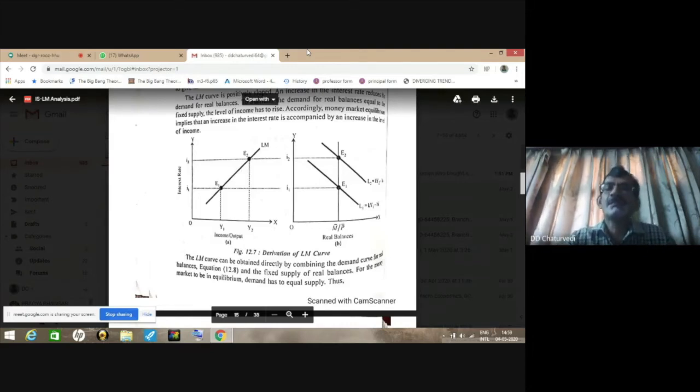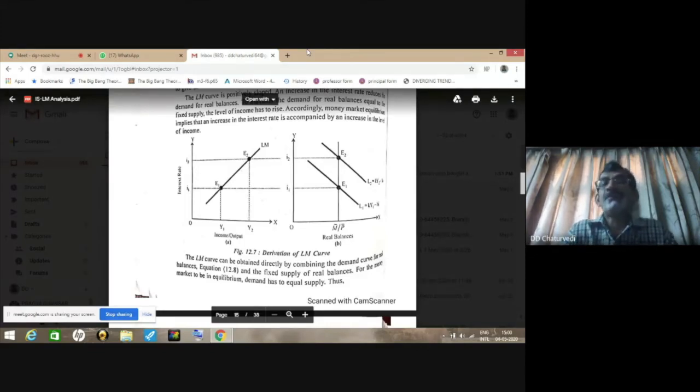The two curves, demand for money and supply of money, intersect at point E1, and this corresponds to level of income Y1. So at Y1 level of income, the rate of interest is OI1. So this is the combination between the rate of interest and the income level where money market is in equilibrium, and money market in equilibrium means demand for money is equal to supply of money. Demand for money is given by L1. Supply of money is given by the vertical line, which is exogenous in this case.